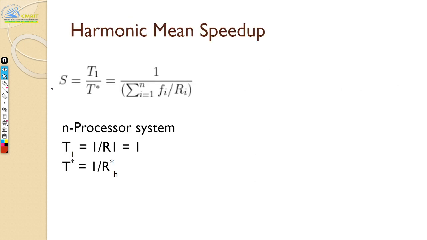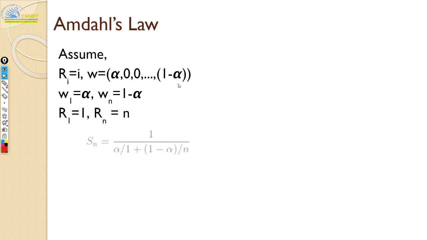Let's go to that formula. Yeah, this formula only. So this is the speedup: 1 divided by summation of Fi by Ri, right? Fi is nothing but your alpha, and your Ri is the rate of work, correct. So now, the rate for the uniprocessor single processing part is 1. Now alpha by 1, and the remaining portion which can be parallelized, there the rate is n. Any questions on this?